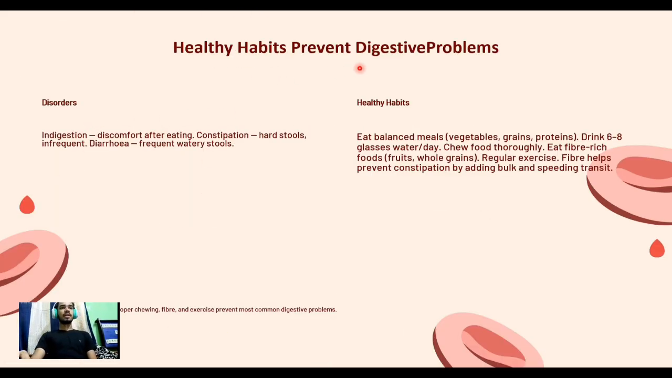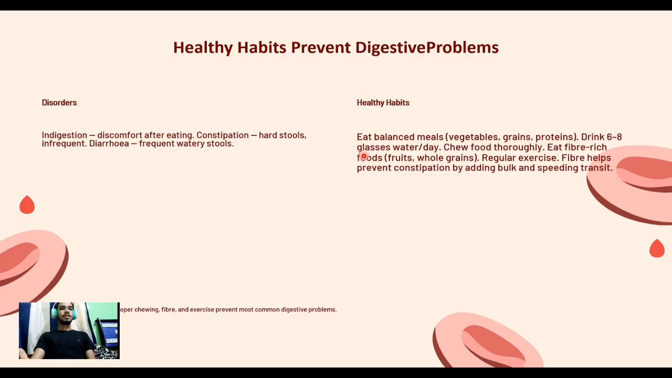Healthy habits prevent digestive problems. Why do we have digestive problems like acidity and so on? Disorder: indigestion, discomfort after eating. Many times indigestion happens, constipation happens, diarrhea happens. Why do these happen? Because our digestive system has some problems, or we didn't eat a balanced diet.